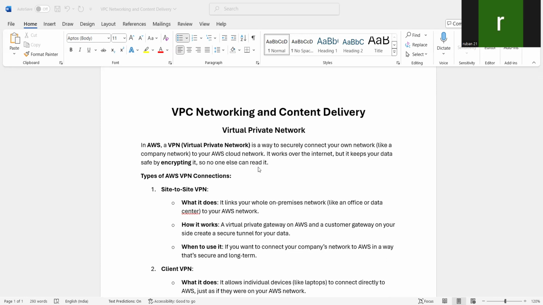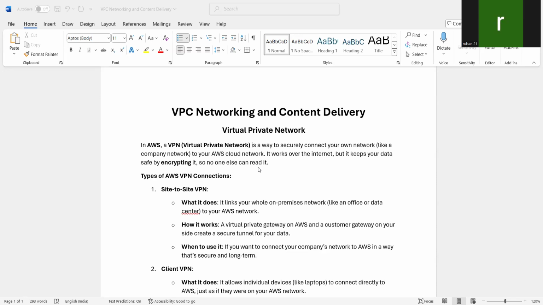So the definition says that in AWS, VPN is a way to securely connect your own network. Own network means like a company network to your AWS cloud network. Okay. So it works over the internet, but it keeps your data safe. How safe? By encrypting it. So no one else can read it or hack it.